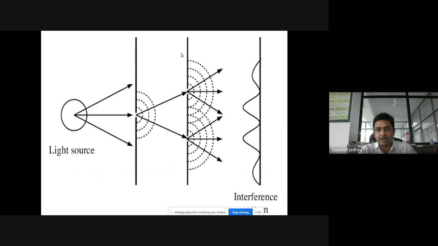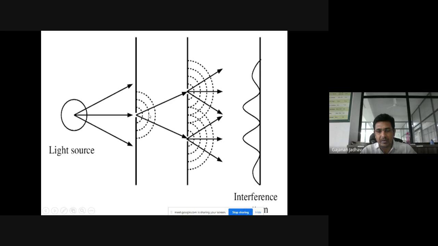And here is this particular figure. Here this is the light source. This light source is falling on this first slit. When it falls on this slit, it behaves as a source of light, so it will emit light in the forward direction, in fact in all possible directions. Then we have one more surface where we have two slits.